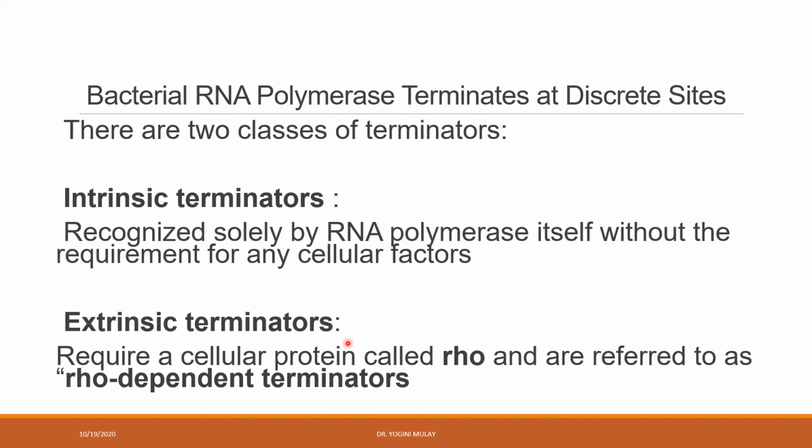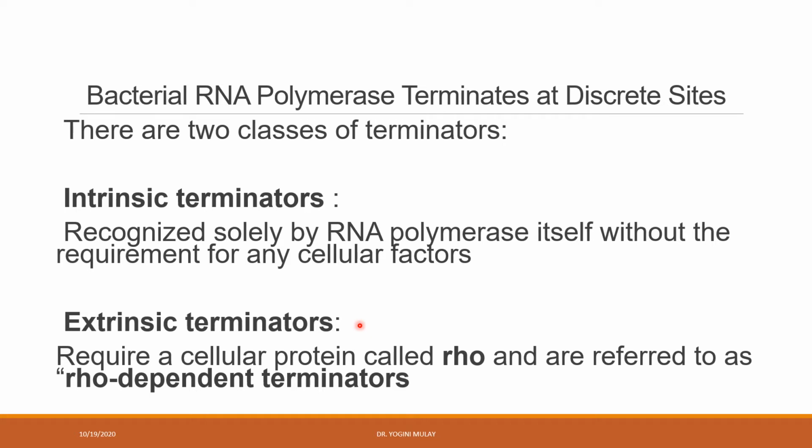Whereas extrinsic terminators are nothing but sequences present on the DNA, and for the recognition of these, it requires a cellular protein. We call it a Rho factor. And thus, the RNA polymerase cannot terminate the transcription process just by using the extrinsic terminator.